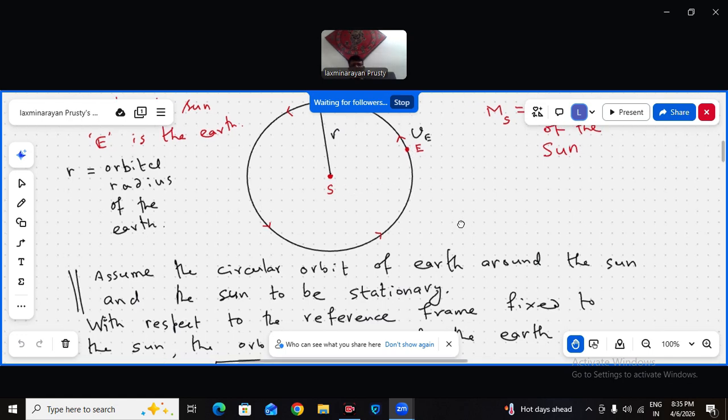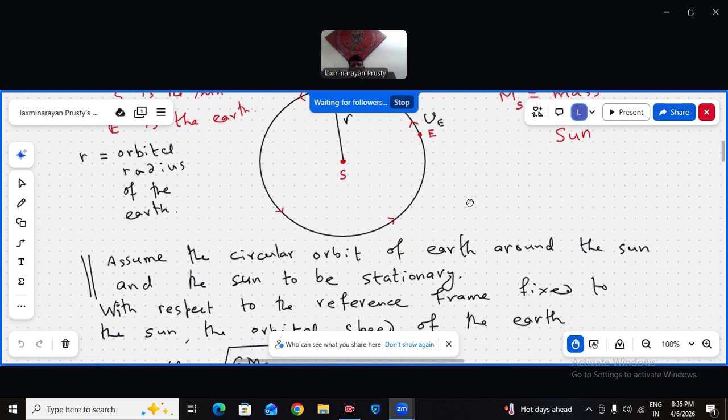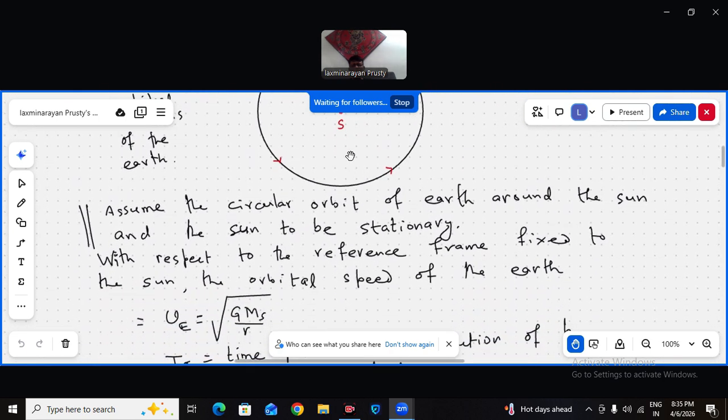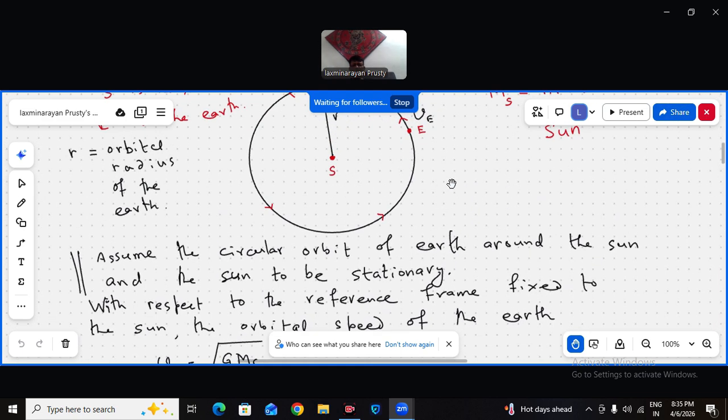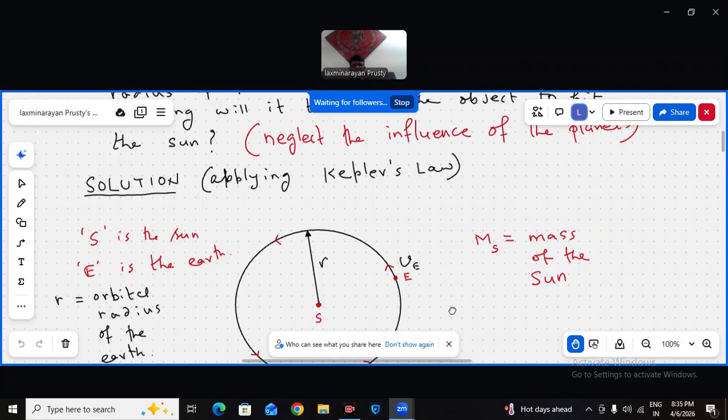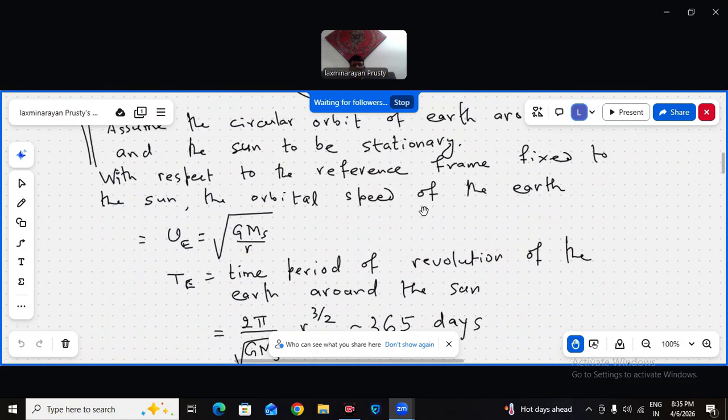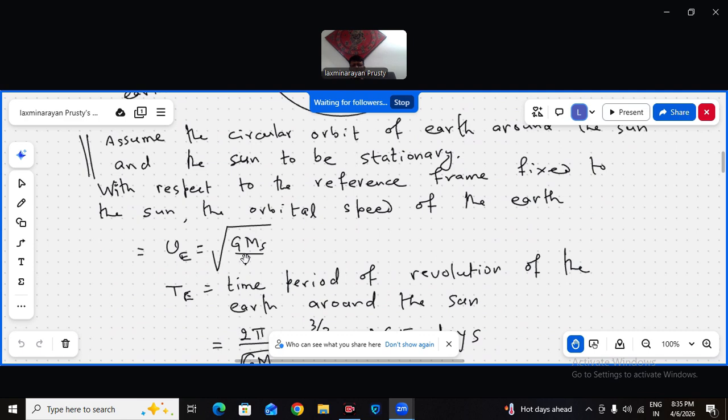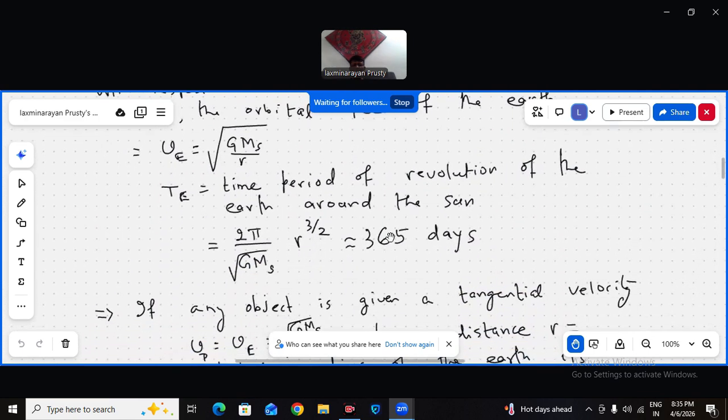So Earth is just moving around the sun in a circular orbit, and the sun is assumed to be fixed, stationary. So with respect to a reference point fixed to the sun, the orbital speed of the Earth is how much? You must be knowing this: the square root of G Ms by small r.